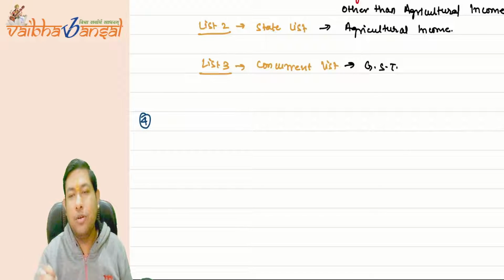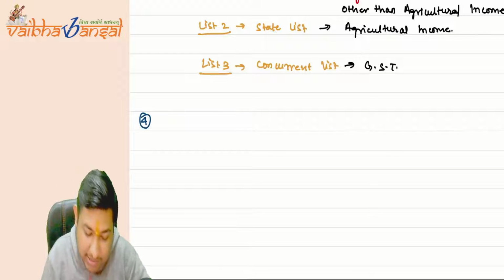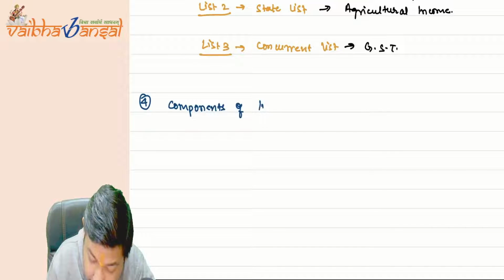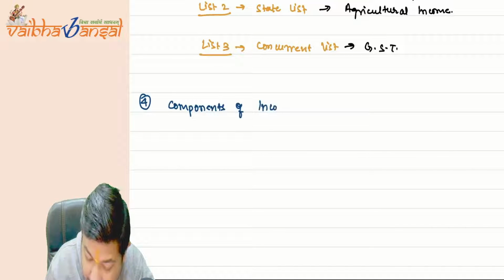So point 4 is very, very important. You can write it: components of income tax.